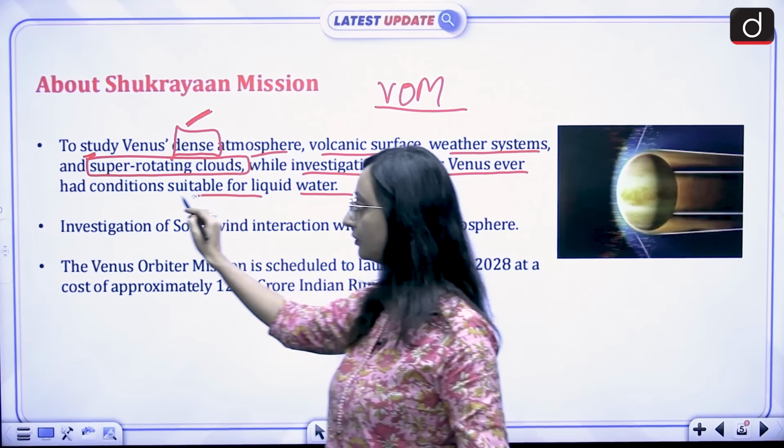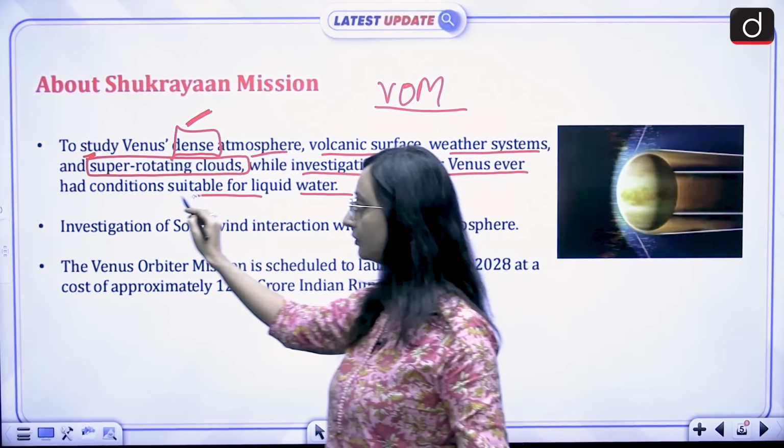So for life to survive on Earth, we need to have an appropriate temperature, we need to have water, correct? Now, when we talk about Venus, we are saying that Venus had a runaway greenhouse effect, because of which the temperature right now is somewhere around 462 degrees Celsius. What is this runaway greenhouse effect?